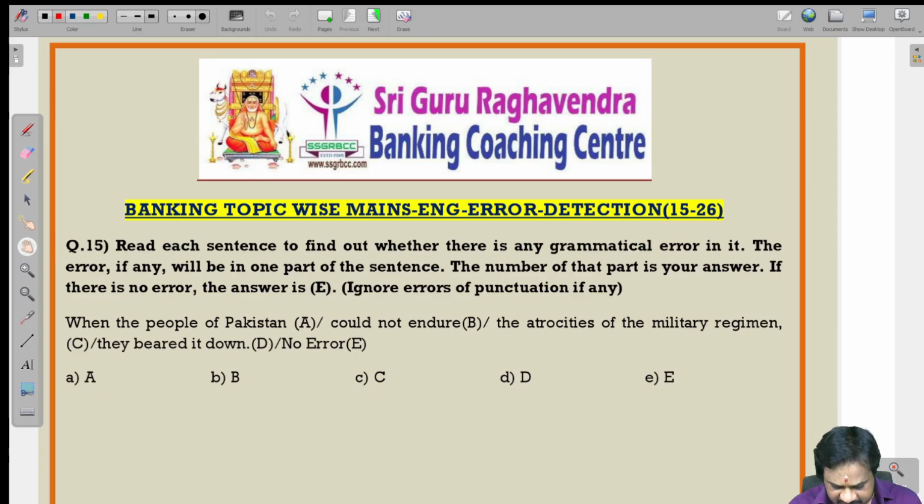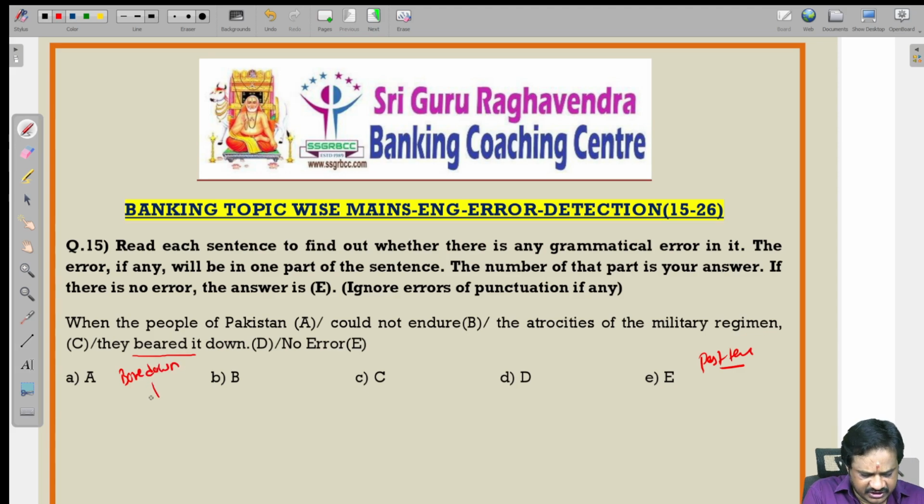When the people of Pakistan could not endure the atrocities of the military regime, they bared it down. So here, the action has already happened in the past, so this sentence is in the past tense. So we should not use "bared it down". Instead, we should use the past tense. Here the present tense is bear, and the past tense is bore down. So what is the correct option? Bore down is the correct one.